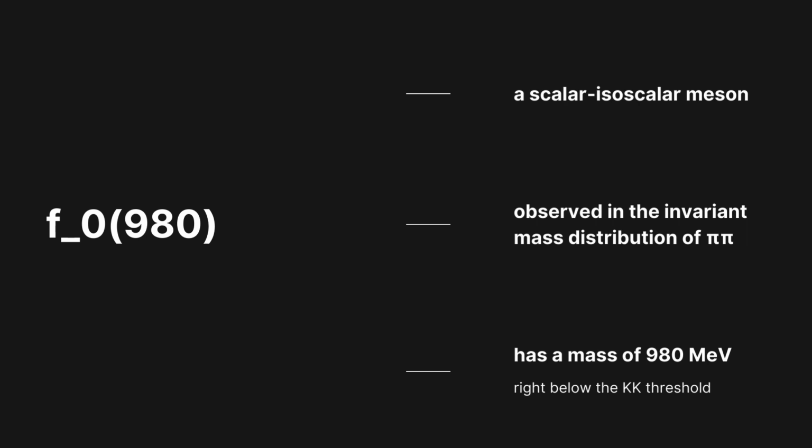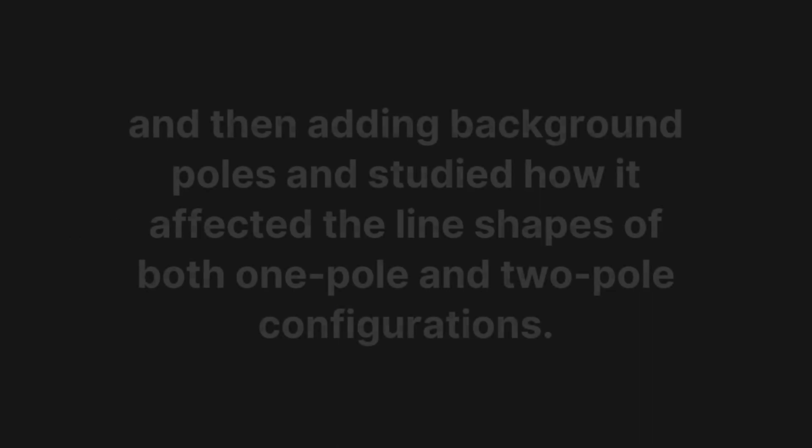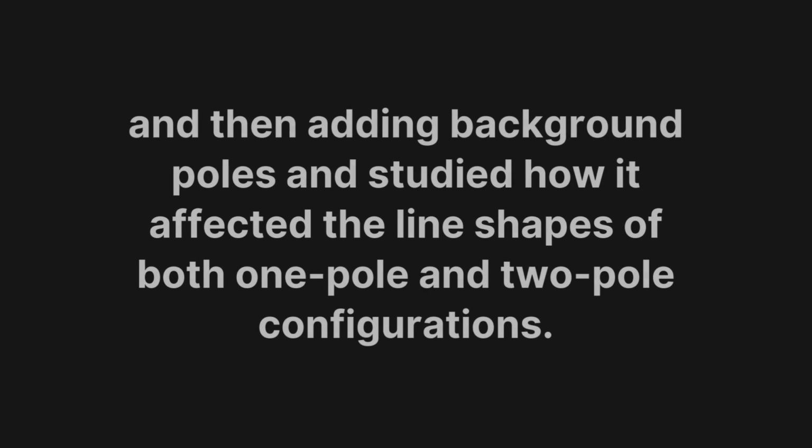Its relatively low mass compared to other scalar mesons made it challenging to analyze using the usual parametrization, and hence we are using a different approach. We simulated the poles using the uniformized S matrix and compared one and two pole configurations. We then added the background poles and studied how it affected the line shapes of both one pole and two pole configurations.